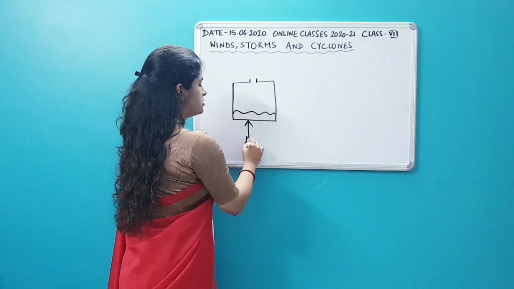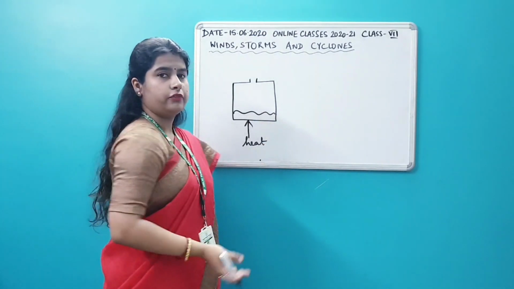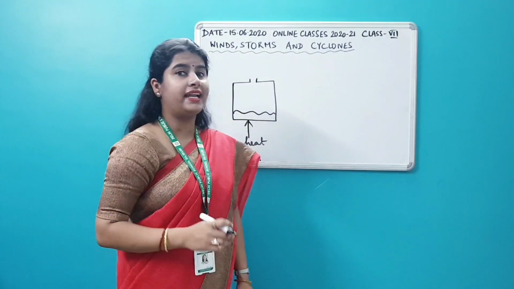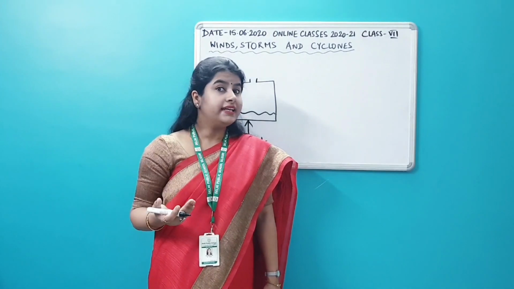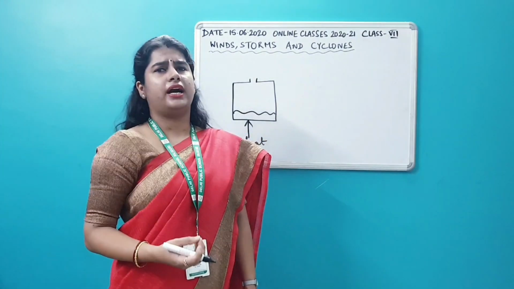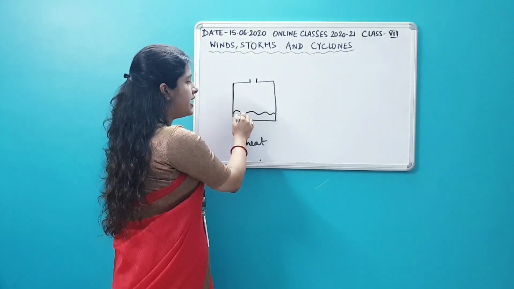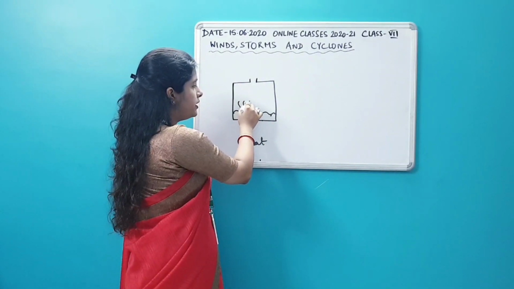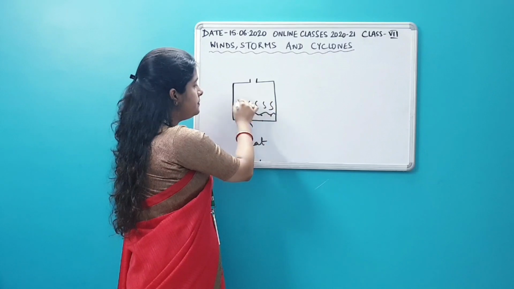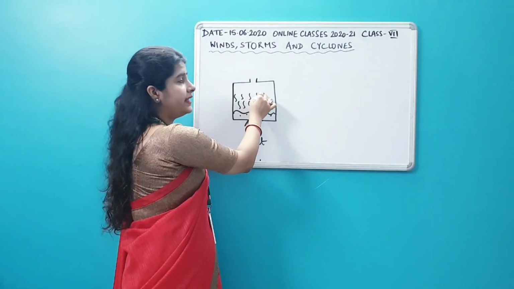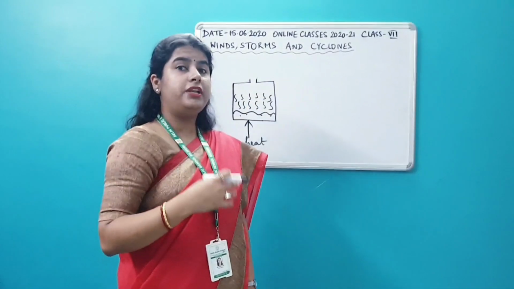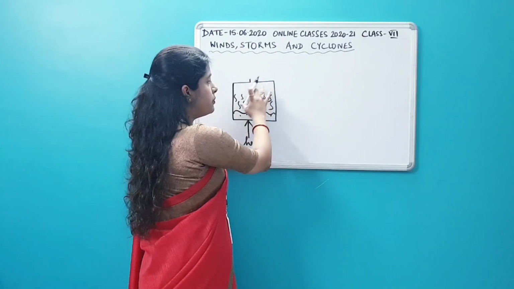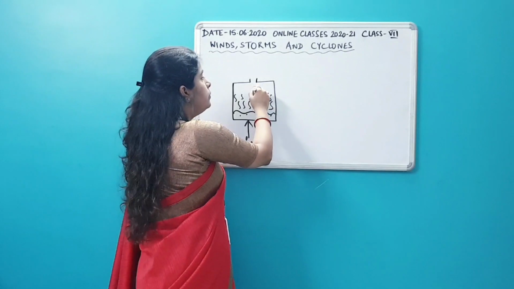You heat the can from below, so the water inside starts getting heated up, and a time comes when this water starts boiling. When the water starts boiling, there will be a lot of steam inside the tin can, remember. And whatever air was present inside the tin can will actually escape out.